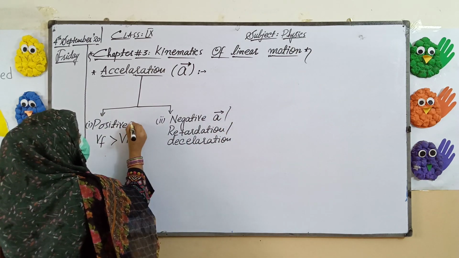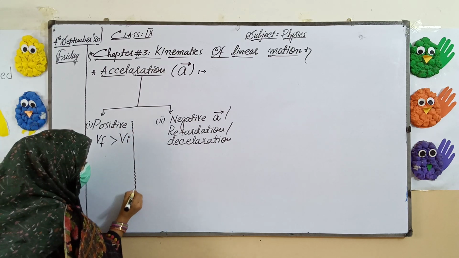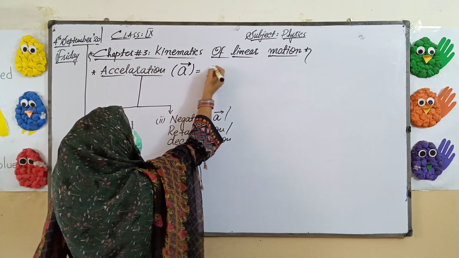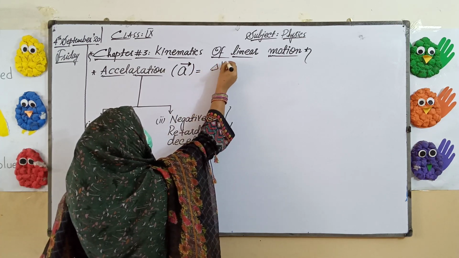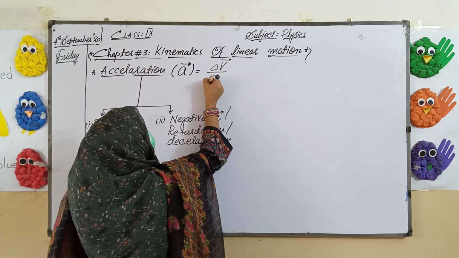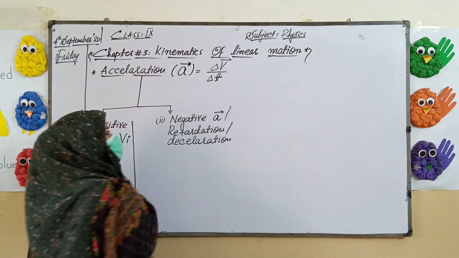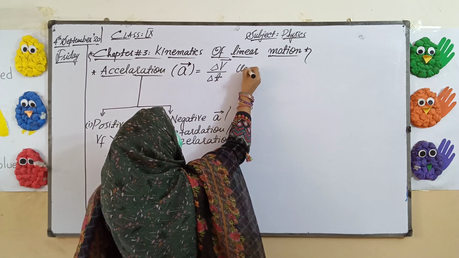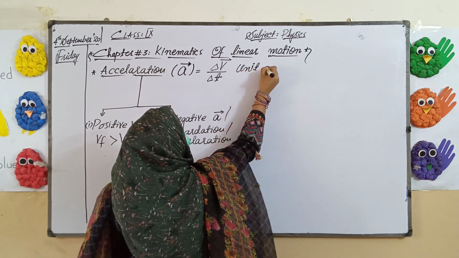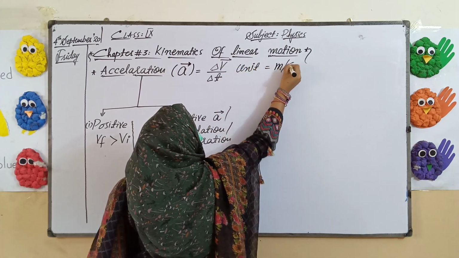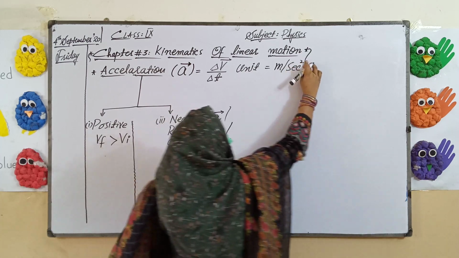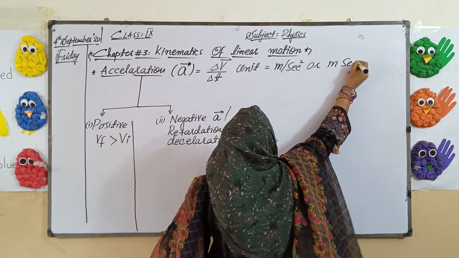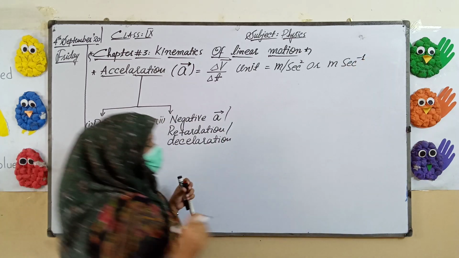Now in negative acceleration, let me explain this with the help of an example. There is a formula of acceleration: the rate of change of velocity per unit time is known as acceleration, and its unit is meter per second square, or it can be written as meter second inverse.